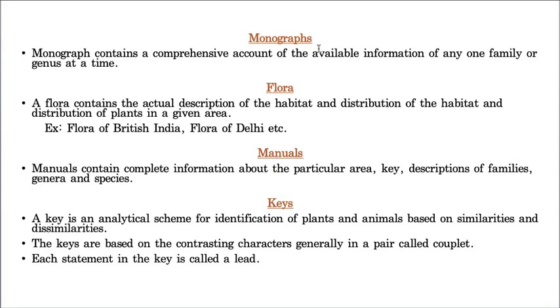Monograph means it is a book. In that book, I will completely explain only one family. Let us take an example, the Felidae family. What is the meaning of Felidae family? All the cats, like the domesticated cat and also the wild cat, and also tigers and lions, all actually belong to the cat family, Felidae.